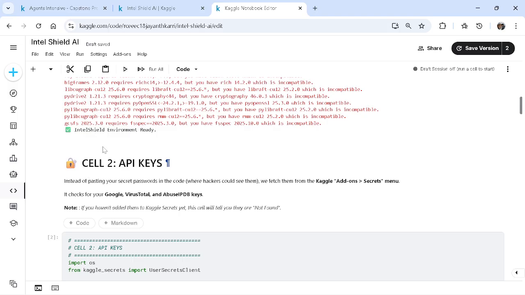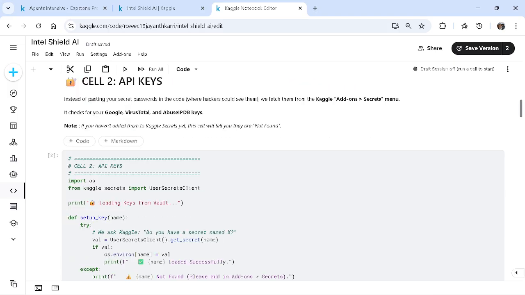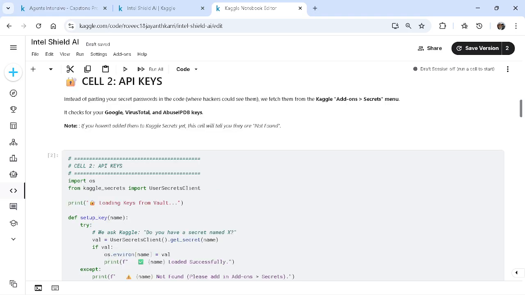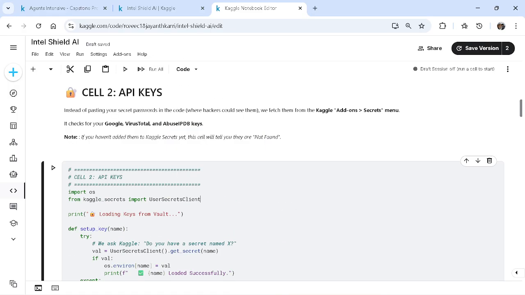Coming to the next cell, I imported all the API secrets using the Kaggle secrets environment. It should always be remembered that we don't include any API keys within our code, as a best practice. It's very sensitive data, so our API keys should be private.